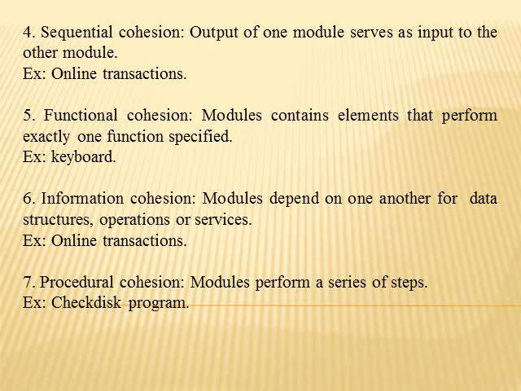Functional cohesion is in the sense that to perform some function, it has to be supported. For example, if I have to type, the keyboard will support me all the time, whether it is essential or not. That is functional cohesion. Informational cohesion is where modules depend on one another for structures, operations or any services needed; that information is required by the module. That is another type of cohesion.